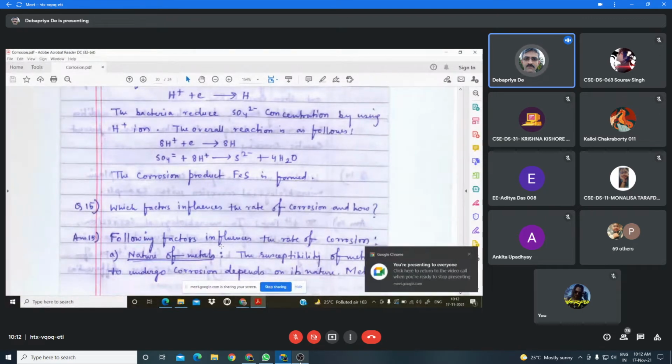First I shall discuss about the nature of the metal. Nature of the metal influences the corrosion reaction. That means the susceptibility of the metal to undergo corrosion depends on the type of the metal.